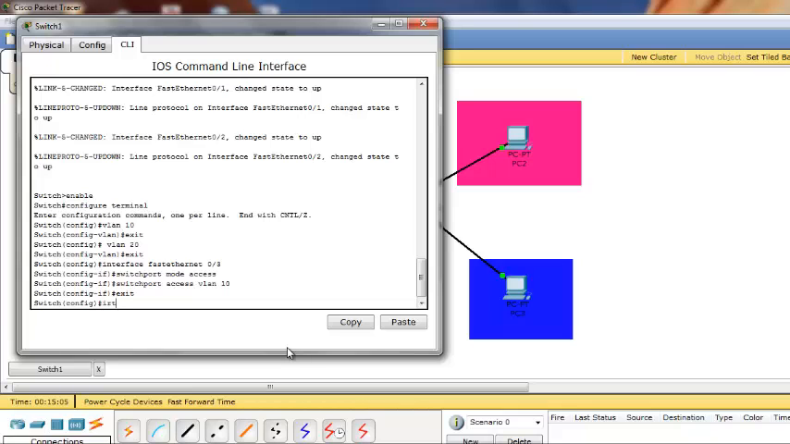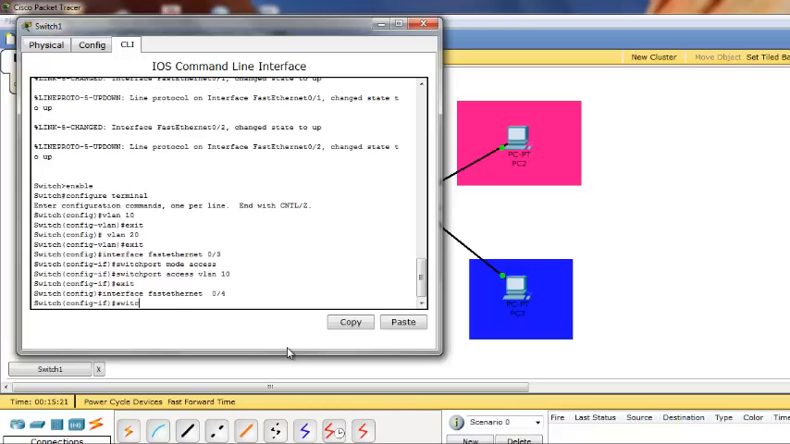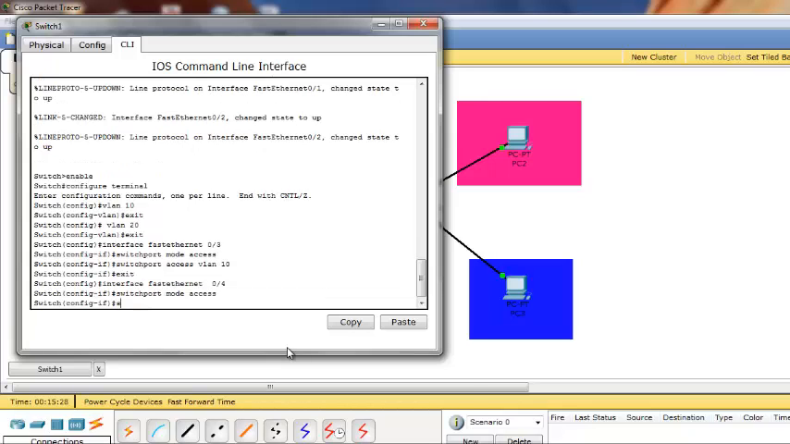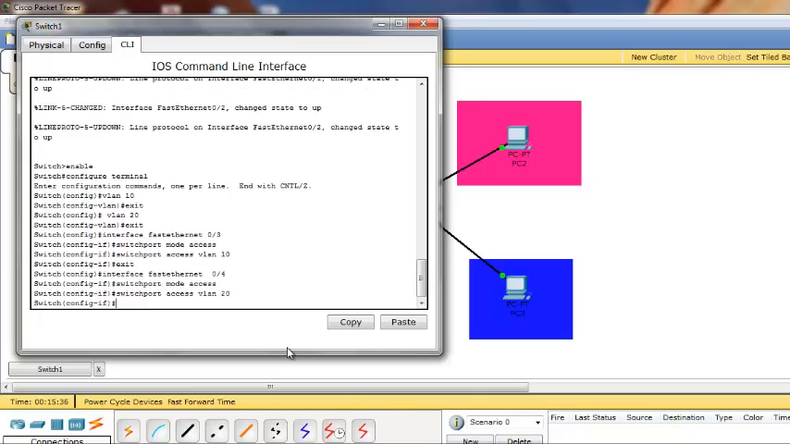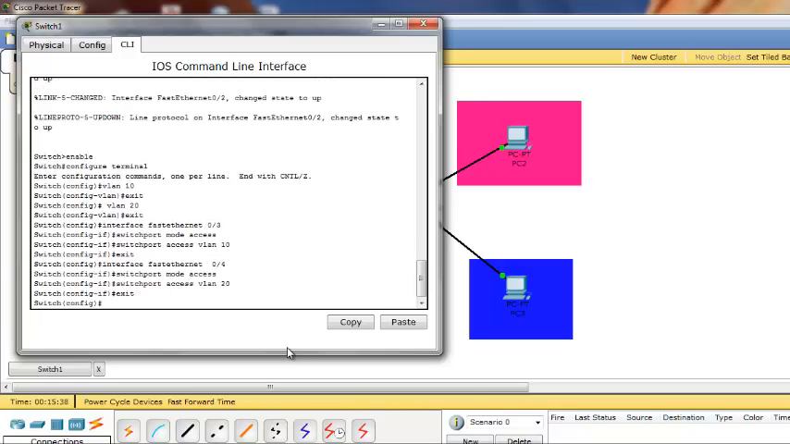For VLAN 20, which is interface FastEthernet 0/4, then switchport mode access, and enter. Switchport access vlan 20, then exit and close it.